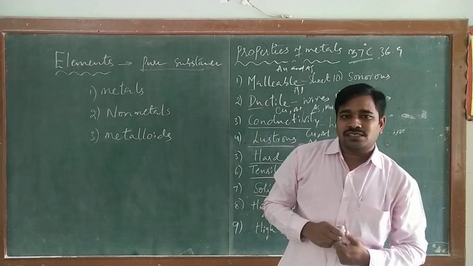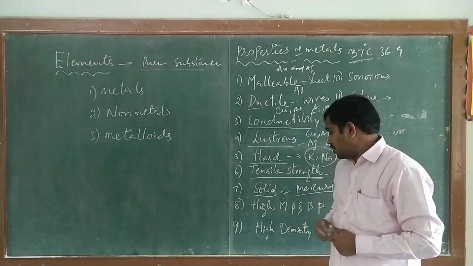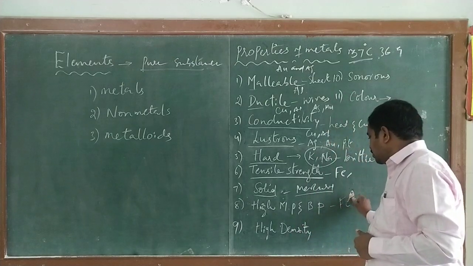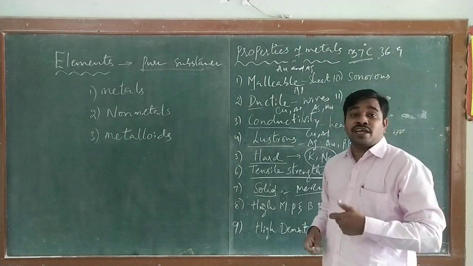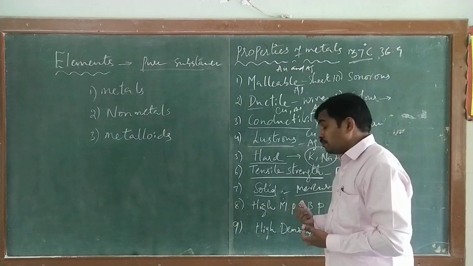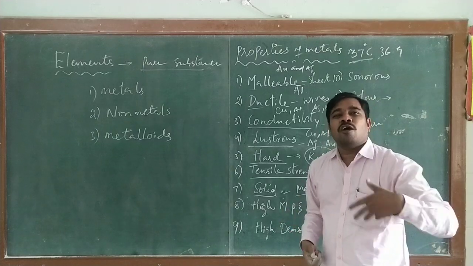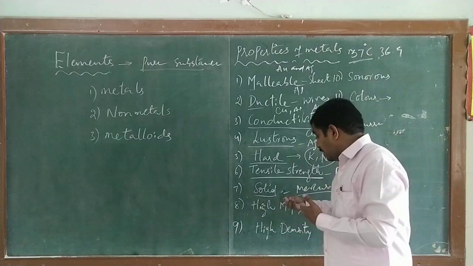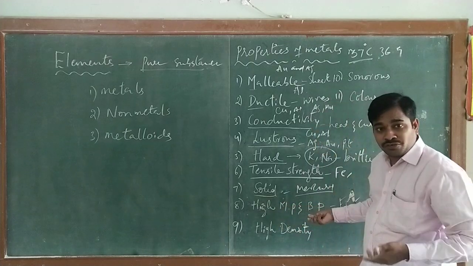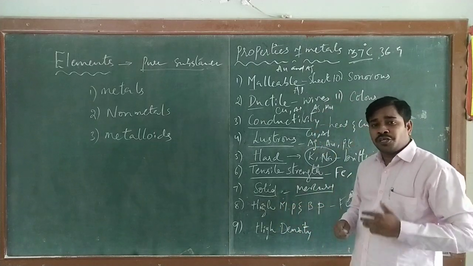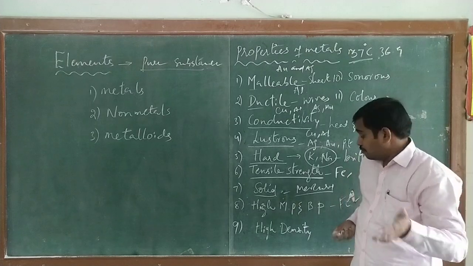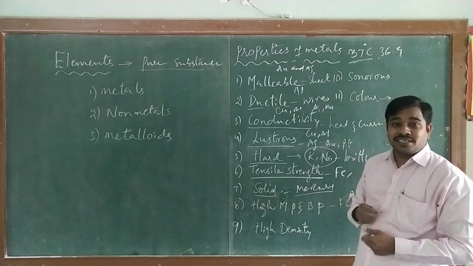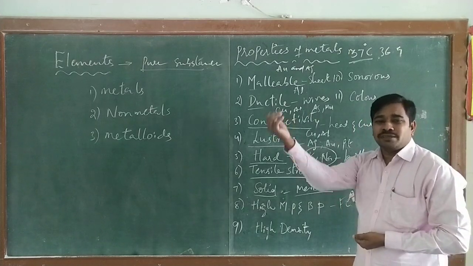Most of the metals have a high melting point and boiling point. For example, iron is a metal which has a melting point of nearly more than 1500 degrees Celsius. Then after iron we have copper. They have a high melting point to melt from solid to liquid, and also a high boiling point to change from liquid to gas. But there is an exception: there are metals which have a low melting point.